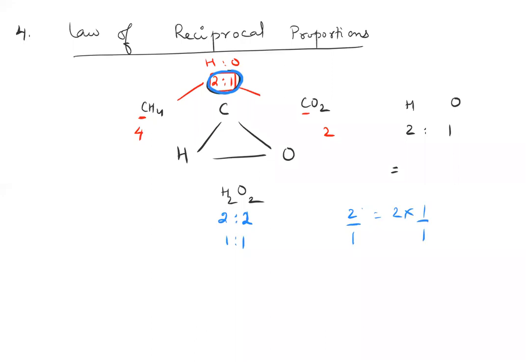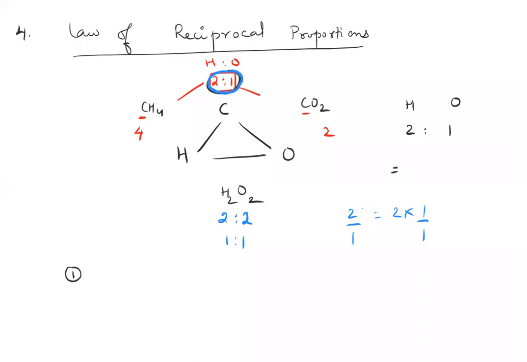The law is that the amount of hydrogen and oxygen which combine with the same amount of carbon is either equal to or a multiple of the amount in which they combine with each other. So what kind of questions do you get in this? The question will be only theoretical based, only one model question in this, and the question will be straightforward.